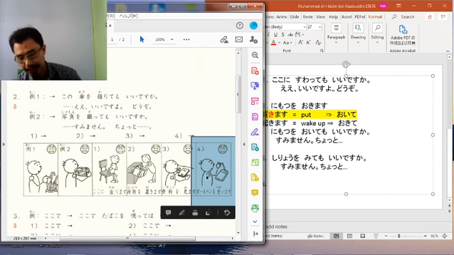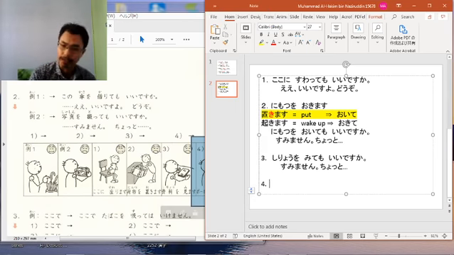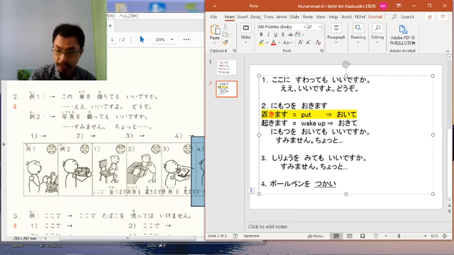But now we need to think about the sentence asking permission. The word given is boru pen wo tsukaimasu. So, can I use the ball pen? Boru pen wo tsukaimasu. Okay.